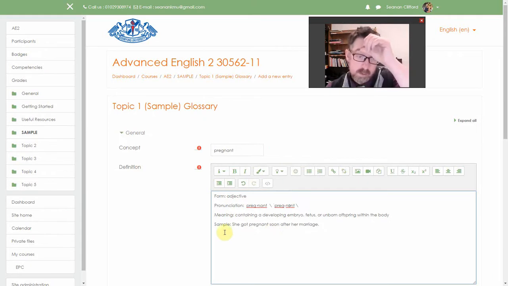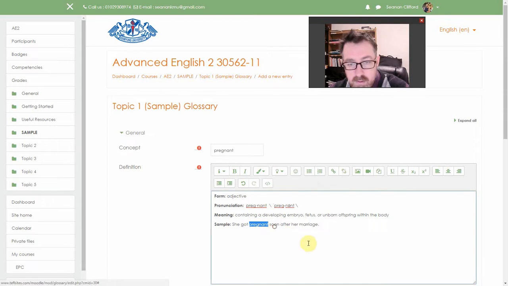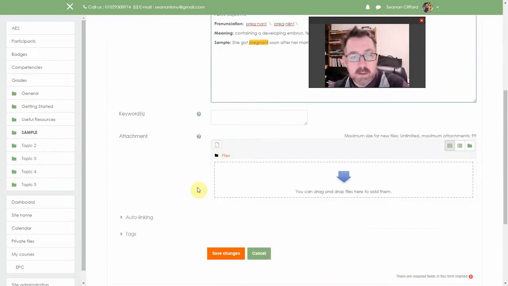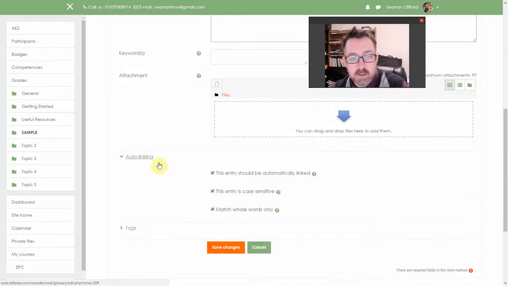Okay, now I'm going to bold this, and I'm going to bold this, and I'm going to bold this. Now, what I could do as well, if I want to, is I could put pregnant here. I could maybe highlight it, for instance, okay? Something like, she got pregnant soon after marriage. Now, when I go down here, I've got this auto-linking here. These should be clicked. I don't need to have this one clicked, but these, number 1 and number 2, definitely should be clicked. I'm going to click Save Changes.